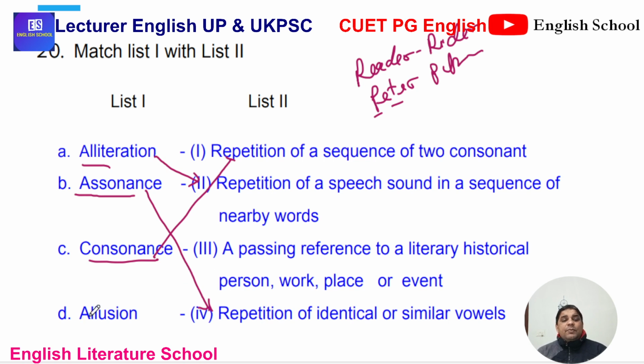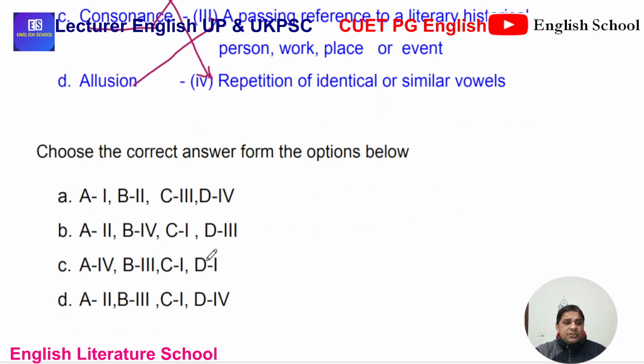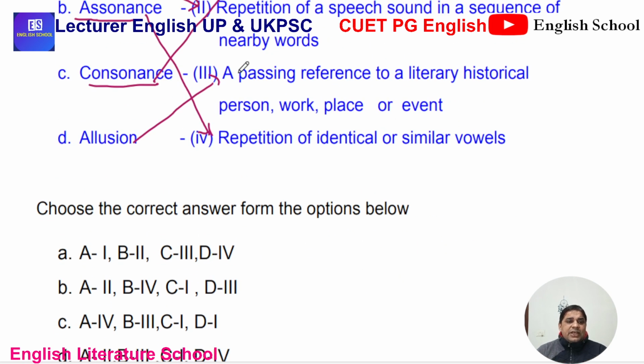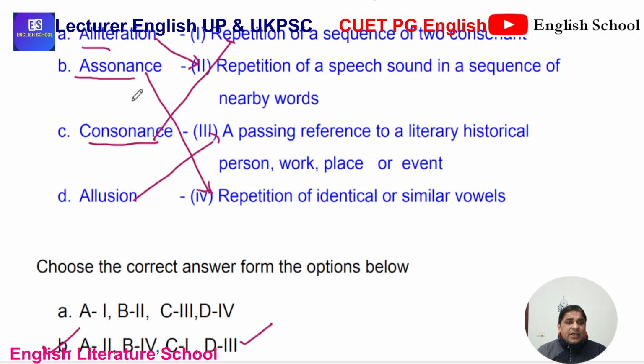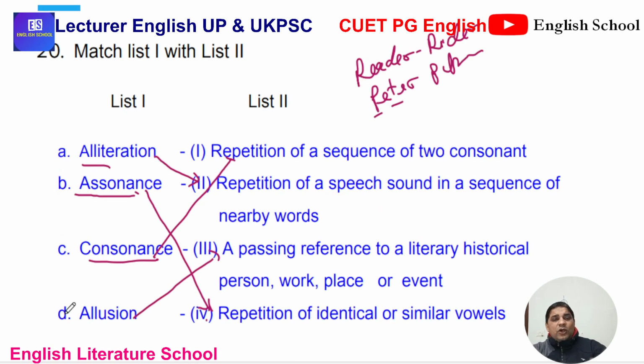An allusion is a passing reference to a historical person, literary work, or place, or anything. Like Dr. Faustus has a passing reference to the ghost of Helen of Troy. Allusion is a reference. So the answer is there. You can check: A is having second, yes. B is having fourth, yes. And C is having third, yes. B is the correct answer, and you are absolutely correct if you have done the same.